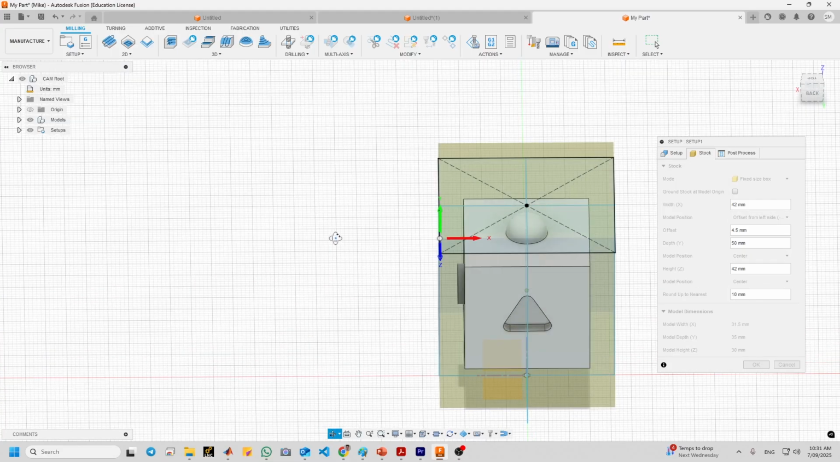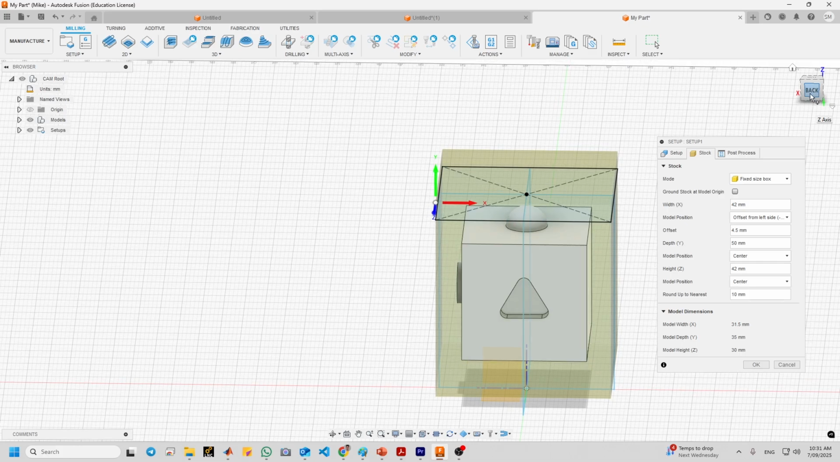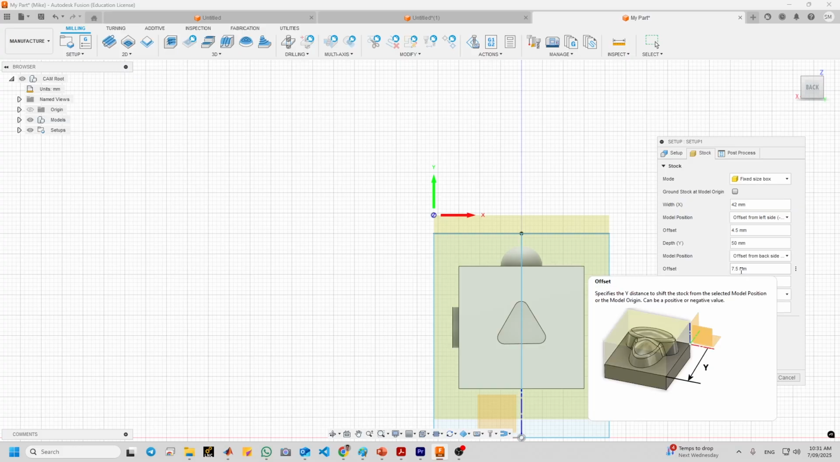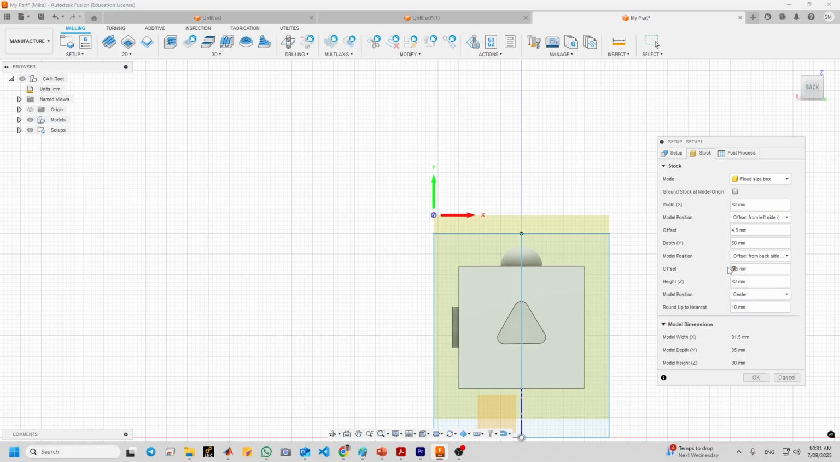Let us move it again. We click on the back here. And again, offset from backside plus Y, positive Y. We choose this one 3 millimeter. And offset from bottom negative Z. So the numbers I read for you: 42, 4.5, 53, 42, 6, and 10.